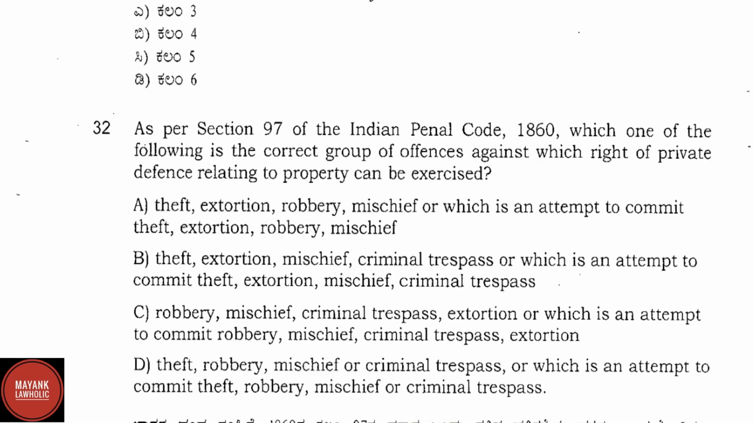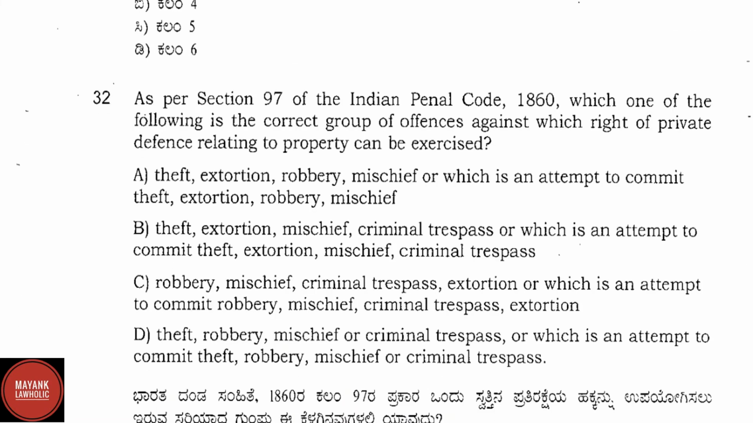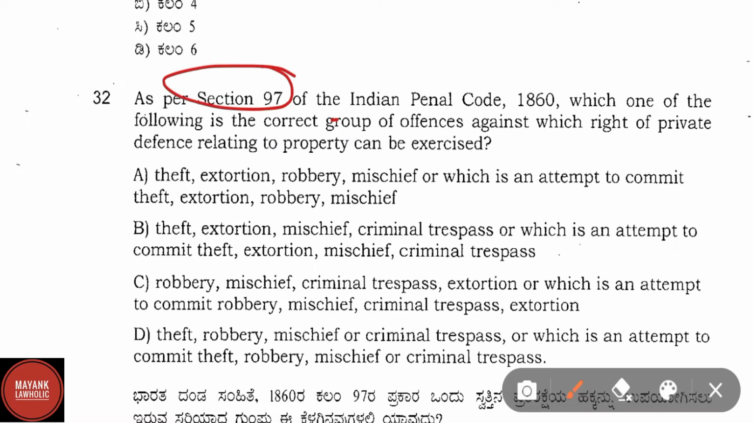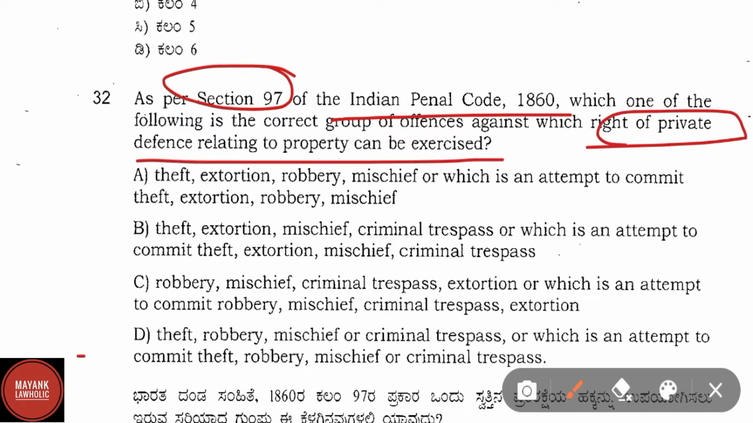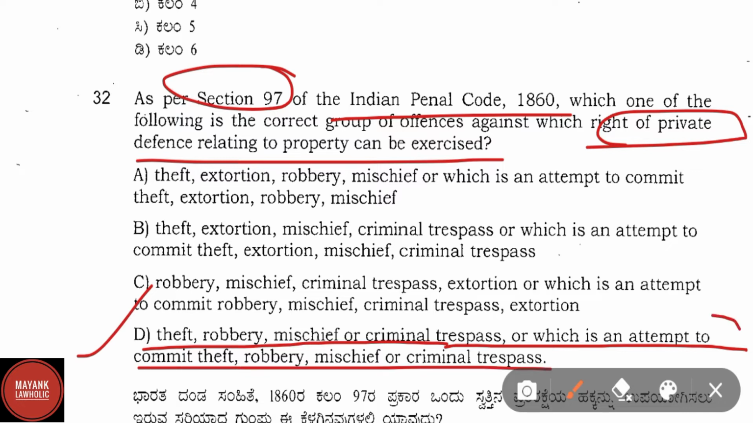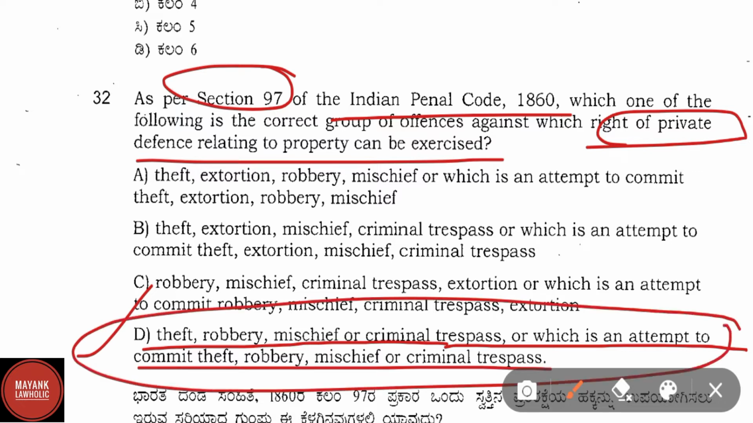Now let us proceed to question number 32. As per section 97 of the Indian Penal Code 1860, which one of the following is a correct group of offences against which right of private defence relating to property can be exercised? Here the correct answer is option D, that is theft, robbery, mischief or criminal trespass, or which is an attempt to commit theft, robbery, mischief or criminal trespass. Under this option, the right of private defence relating to property can be exercised.